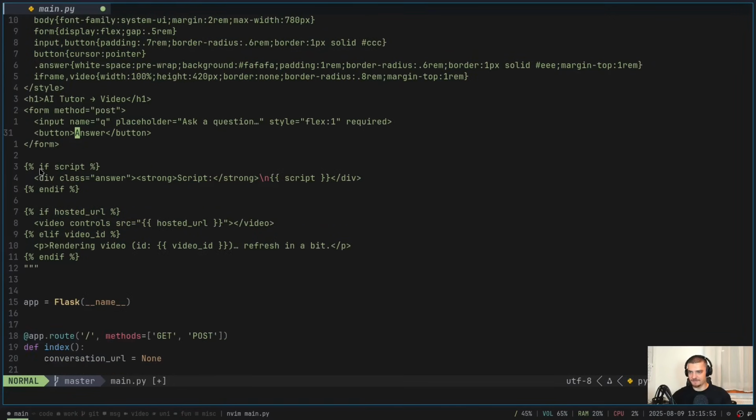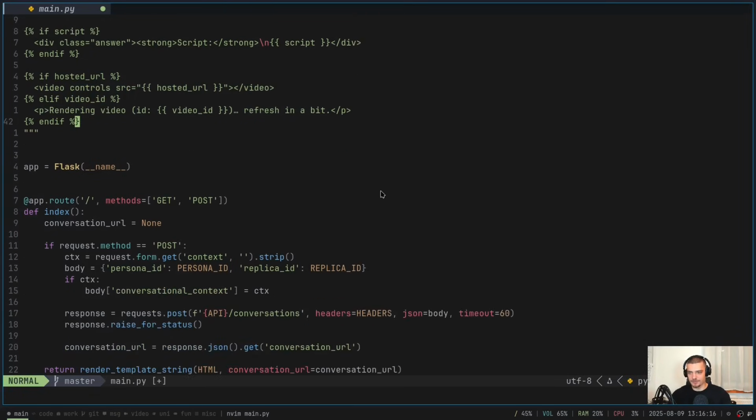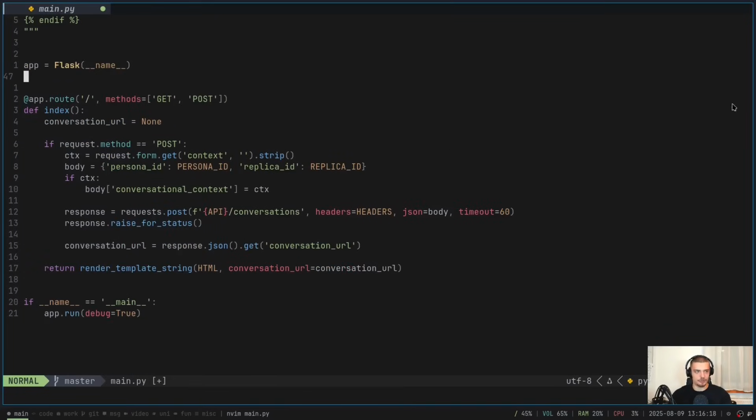And then we say if there is a script, we show the script. So then we get the answer script basically, so the text answer. And then if there is a hosted URL, what we get here is we get a video with the controls that say, okay, here's the hosted, or this is the source of the hosted URL. So we're going to render the video into the page. Otherwise, we see here that the video is rendering and we should refresh later on. That is the HTML blueprint or structure.